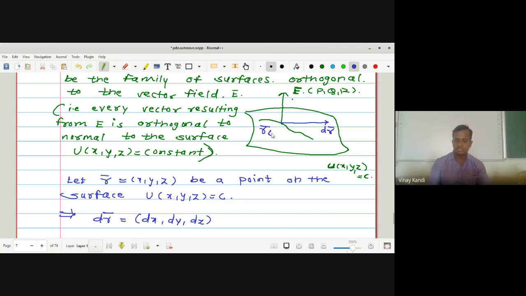Any point x, y, z on this surface, and this is the tangent vector dx, dy, dz.